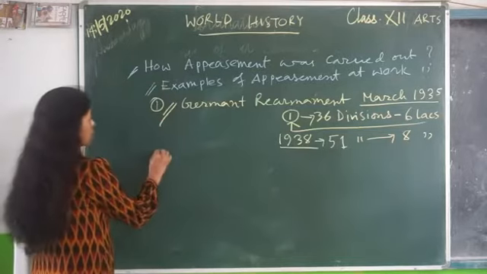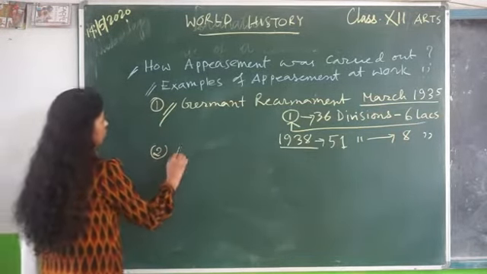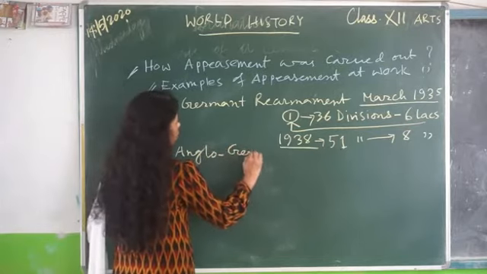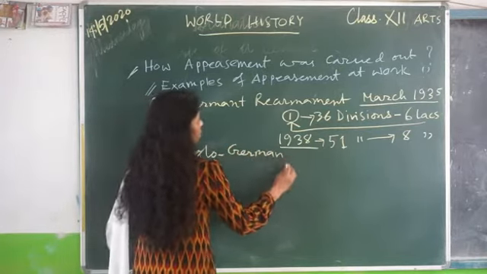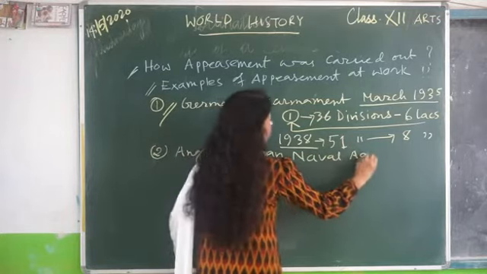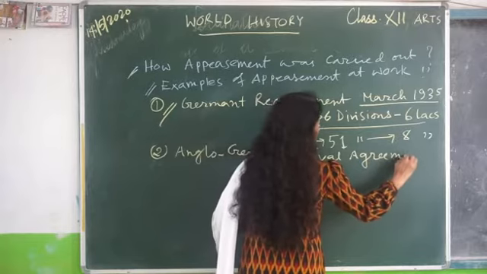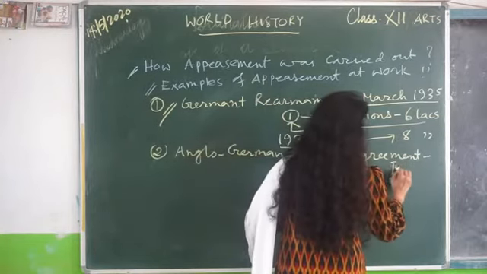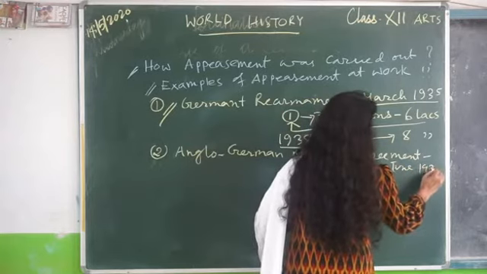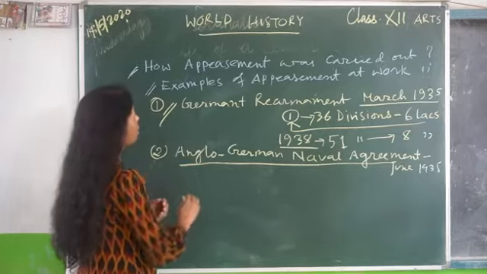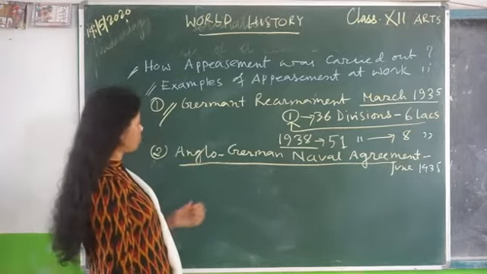Now coming to the second point: the Anglo-German naval agreement. It was June 1935. Now try to understand how the appeasement policy was carried out.